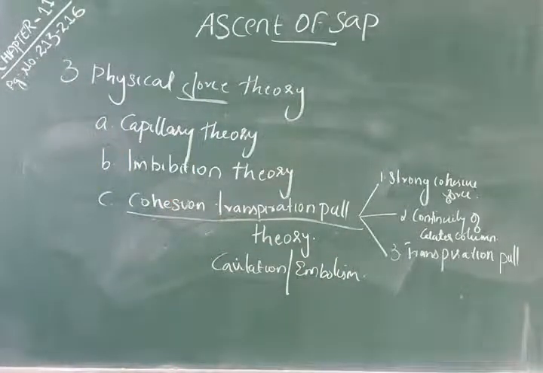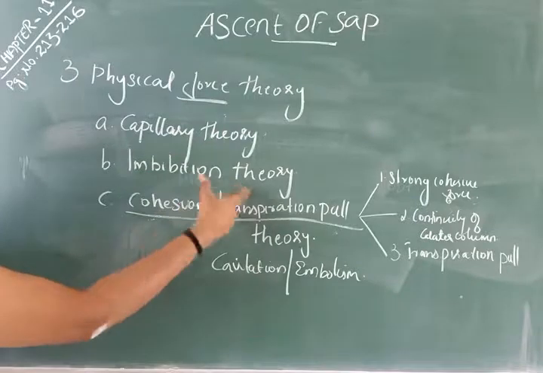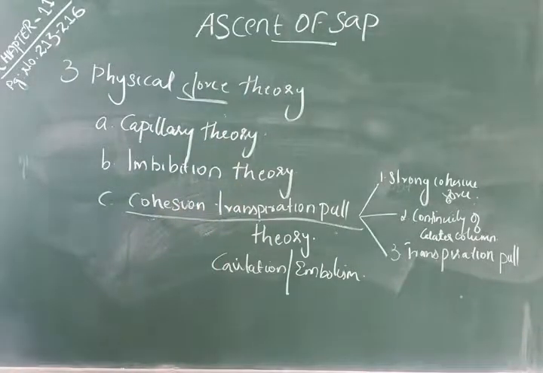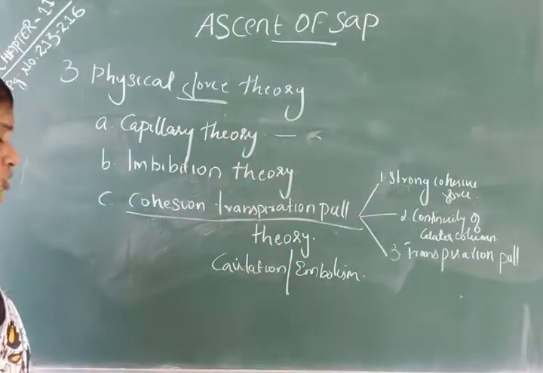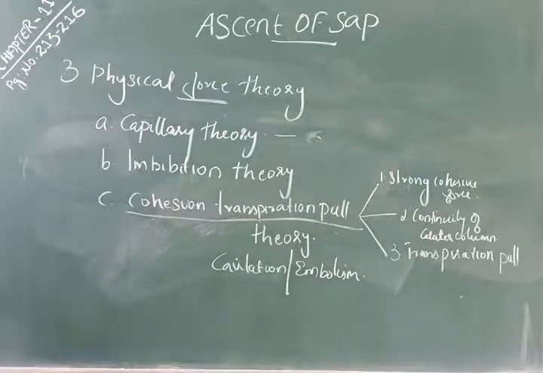So what are the three physical theories? The first one is capillary theory, then imbibition theory and cohesion theory. Capillary theory said that the xylem vessels act as capillary tubes, and this capillarity is responsible for the ascent of sap. In imbibition theory, the cell wall materials imbibe water. The cell wall absorbs the water and is responsible for the transport, not the lumen. Those theories were rejected. Finally, the cohesion transpiration pull theory.